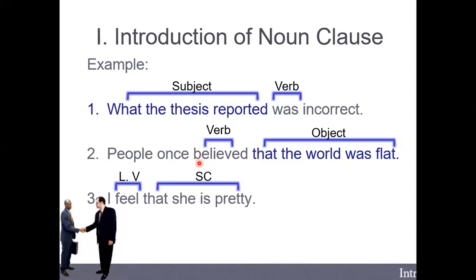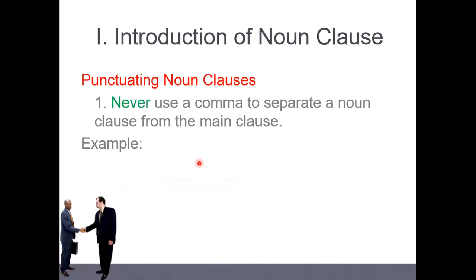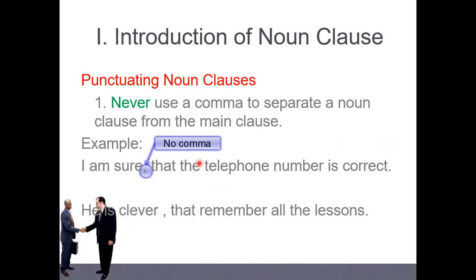But you know, noun clause, be careful about it. A noun clause has no comma. Take note, everybody. A noun clause has no comma, okay? Don't confuse. The adjective clause has a comma, the adverb clause has a comma, but the noun clause doesn't have a comma at all. You have to remember: never use a comma in a noun clause. If you put a comma, it is wrong. Like one more: He is clever, comma, wrong.